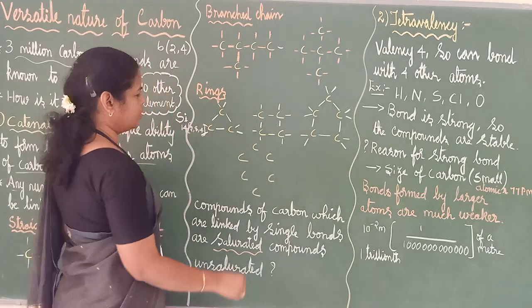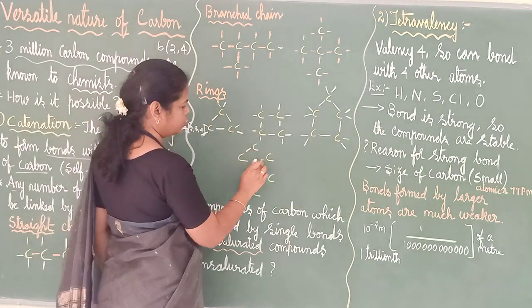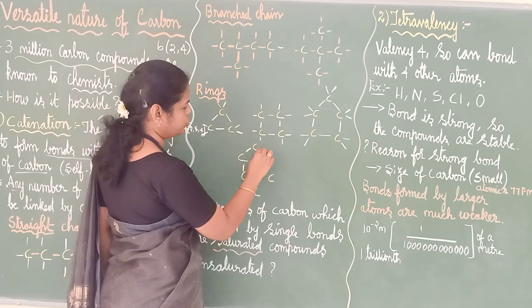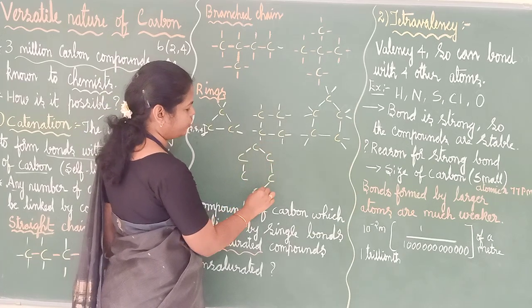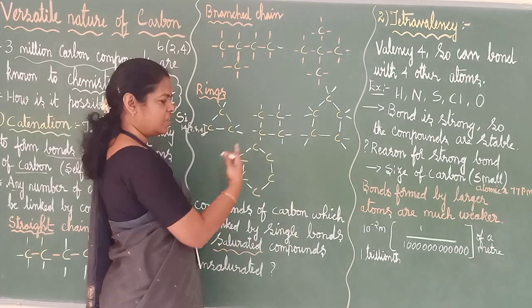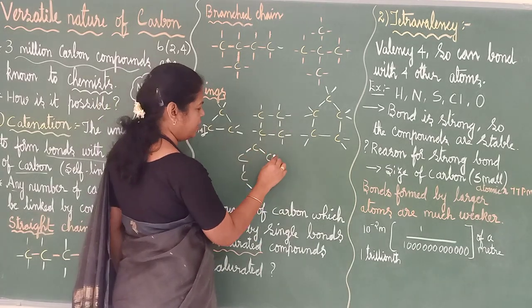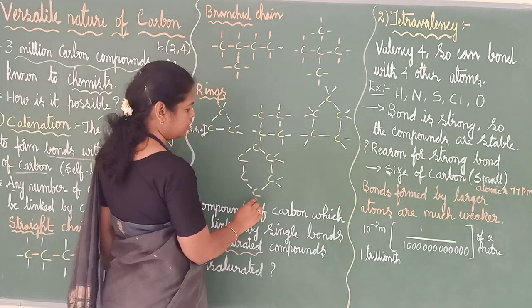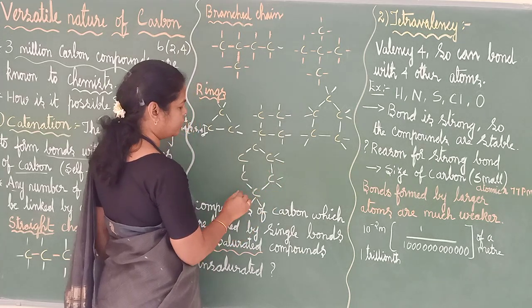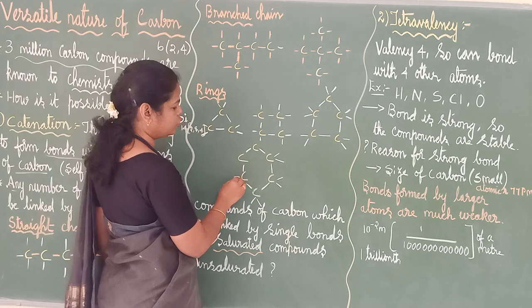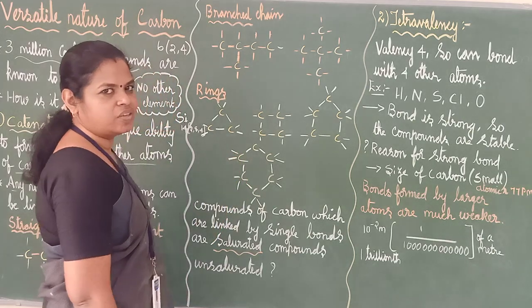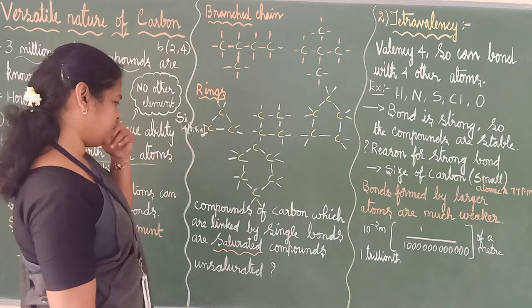Okay. See here, this one: 1, 2, 3, 4, 5, 6 carbons can make one ring. See, one ring. Same way, here for this carbon 2 are there, so 2 more. For this carbon 1, 2, 2 more. Like this they can join. Okay, we will be studying the names later.